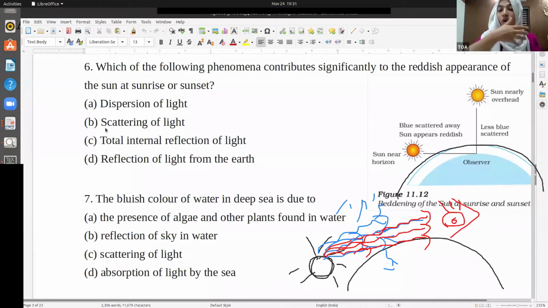During the sunset, the light is supposed to travel a longer distance because the sun is on the horizon. That's also happening in the morning. Since it's on the horizon, the light from the sun has to travel a longer distance to reach our eyes. So what survives is the red light. So we see red light.